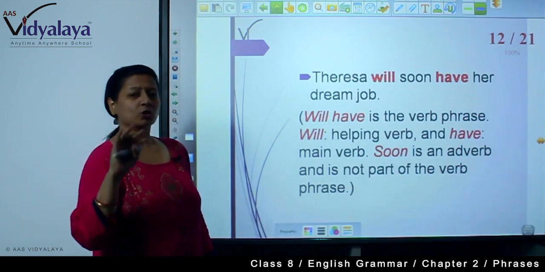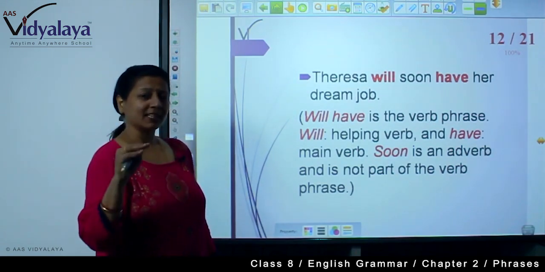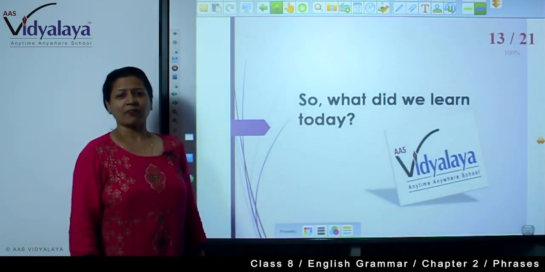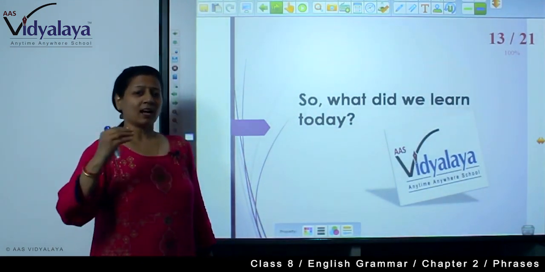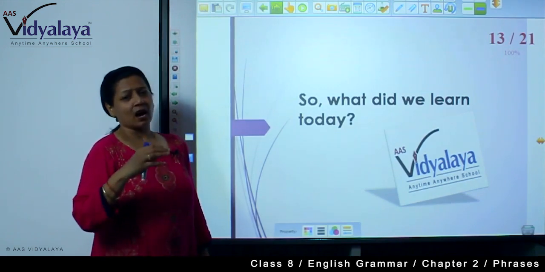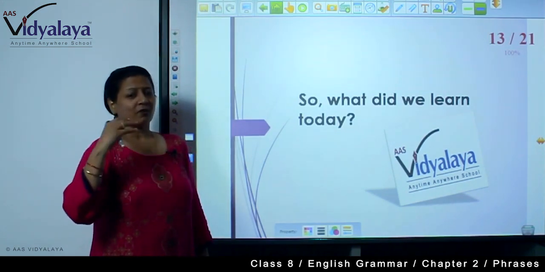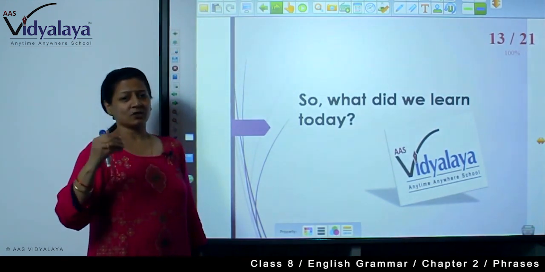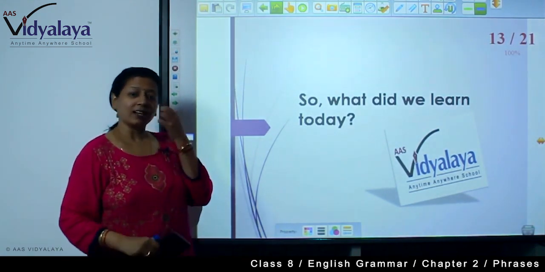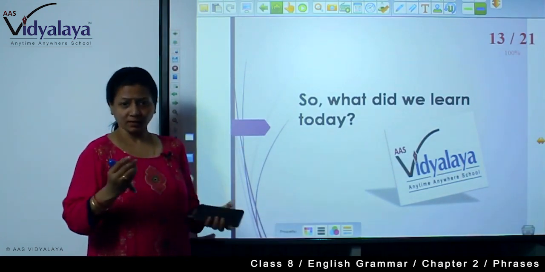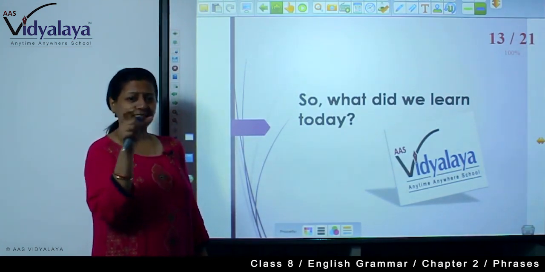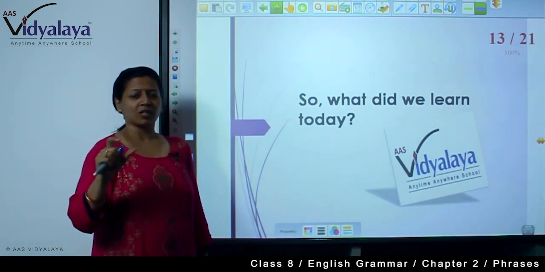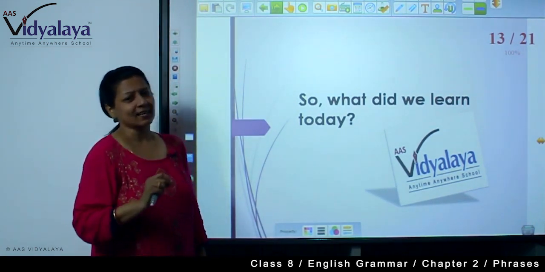So in this way also you will find there are many types of verb phrases. So what have we learned? We have learned about verb phrases, where they are applicable, where they are used as an adjective, where as an adverb, and where a noun or pronoun is not part of the verb phrase, but is still there.